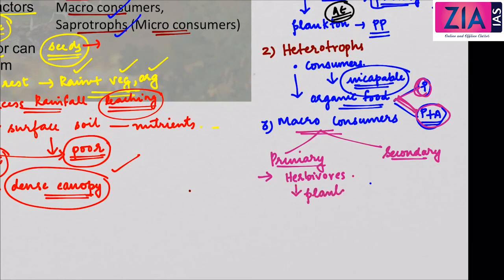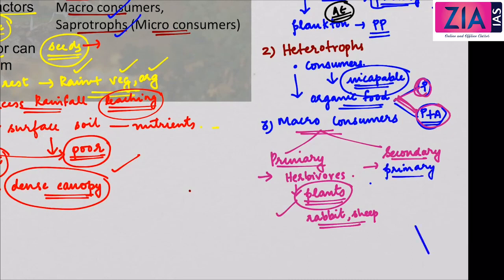Examples are rabbit and sheep. Now we also have the secondary consumers. Secondary consumers feed upon the primary consumers, which means they eat the primary consumers. Examples: snake,